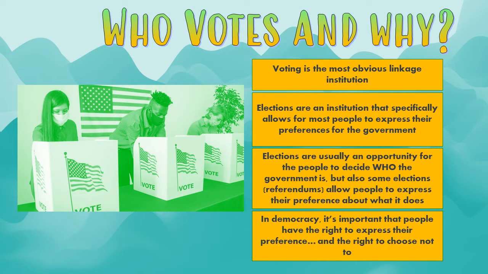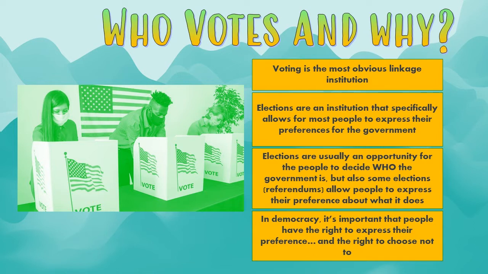First of all, let's deal with voting. This is the most obvious of the linkage institutions. It is a clear connection between the people and the government. This is an institution. This is a thing that we expect to happen all the time here in the government. We expect for people to specifically be allowed to express what they want the government to be. Elections tend to be an opportunity for people to decide who the government is.